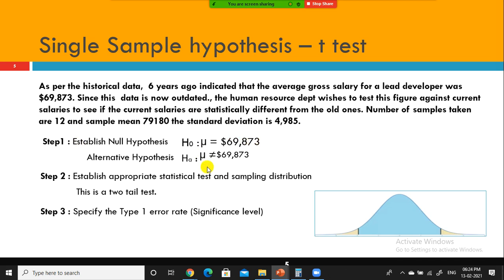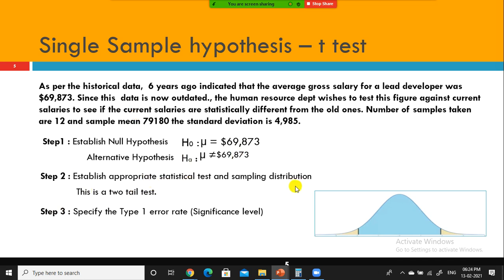For the alternative hypothesis, we suspect it cannot be the same; it could be less or greater. It's a two-tail test because it is recession time, so the salary could be lesser or it could be more. Hence it is a two-tail test.